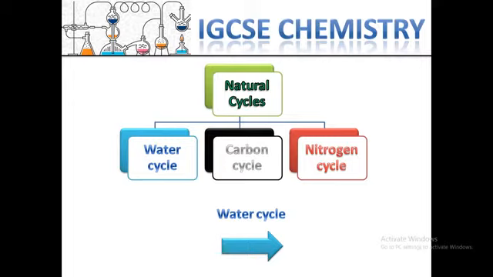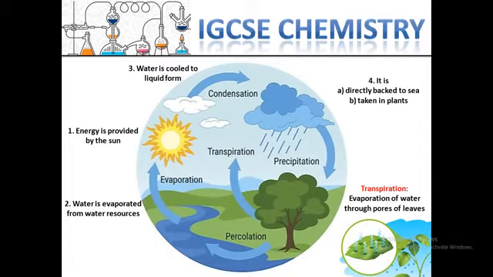The water cycle is very common, and we can see what is happening around us. The energy is provided by the sun at the first stage.